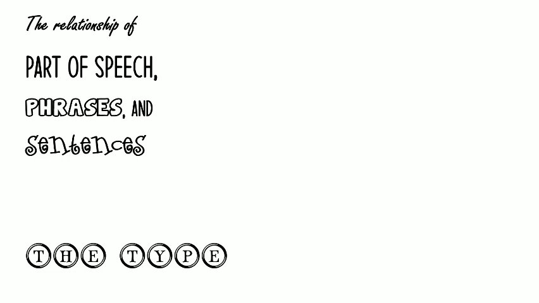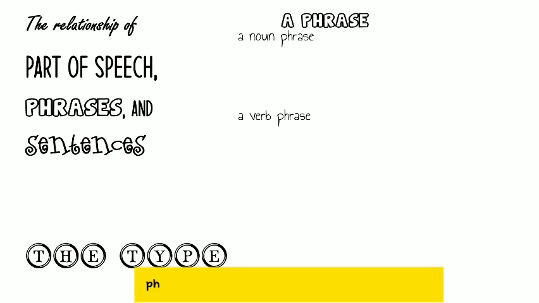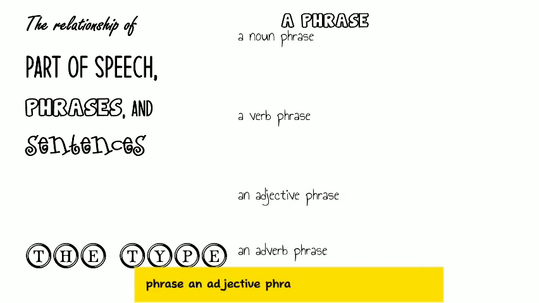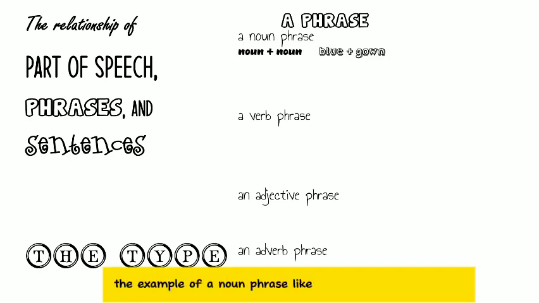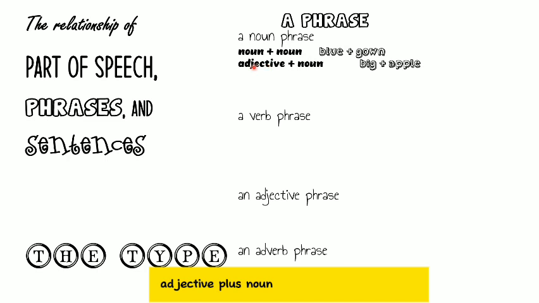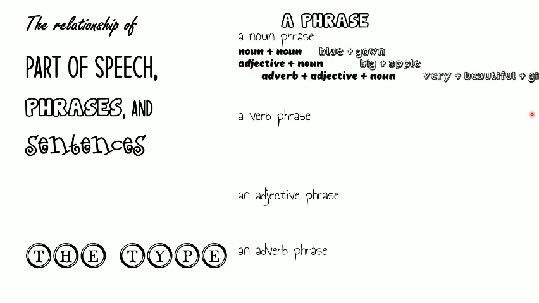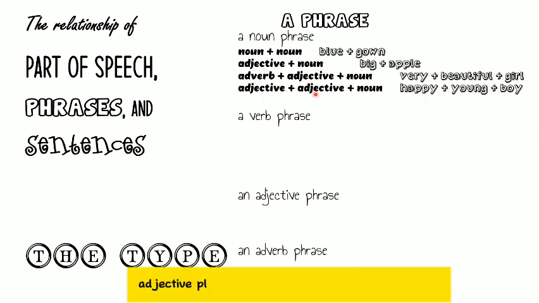The types. A phrase has four basic types: a noun phrase, a verb phrase, an adjective phrase, and an adverb phrase. Examples of a noun phrase: noun plus noun, blue gown. Adjective plus noun, adjective big, noun apple. Adverb plus adjective plus noun, adverb very, adjective beautiful, noun girl. Adjective plus adjective plus noun, happy young boy.